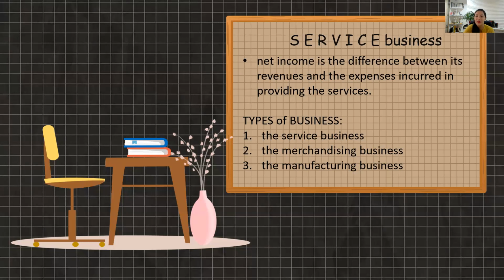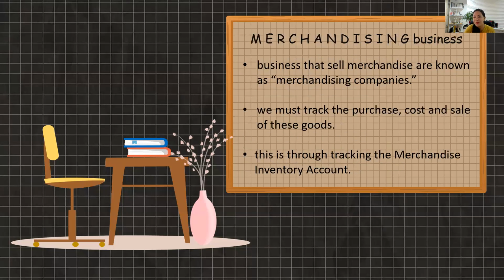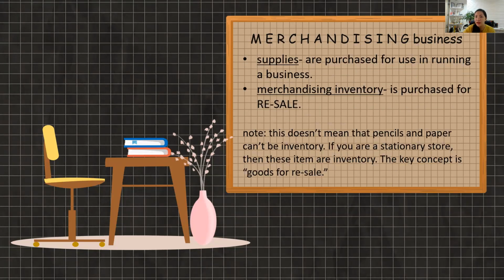Types of business: the service business, the merchandising business, and the manufacturing business. Merchandising businesses are businesses that sell merchandise, or they are merchandising companies. So we must track the purchase and the cost of sale of these goods. This is through tracking the merchandise inventory account. Merchandising business supplies are purchased for use in running a business. Merchandise inventory is purchased for resale.